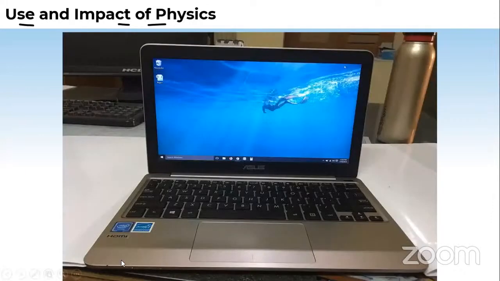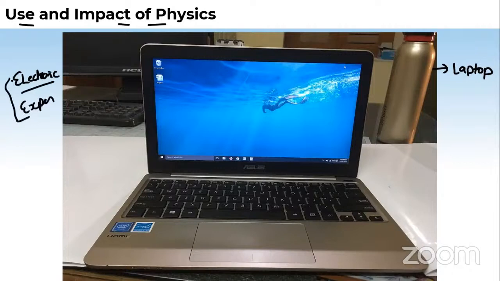See, this picture is the picture of what? Your laptop. Okay. This is one of the results of physics. We understood electronics, we understood the theory, we understood the experiments. We controlled them, and we gained what? We were able to hold on to these things, electronics, experiments, everything, and implement them.